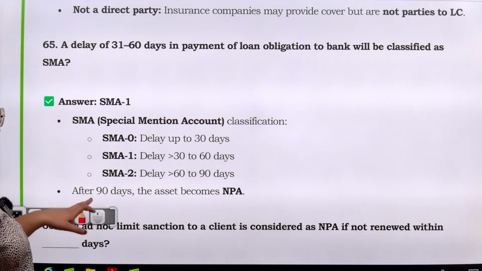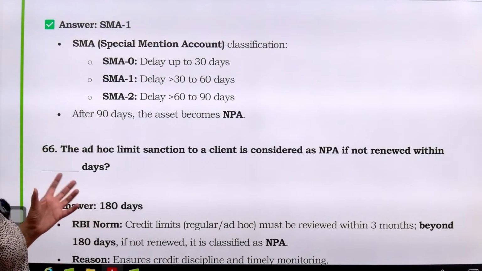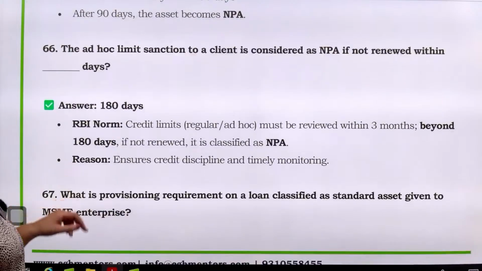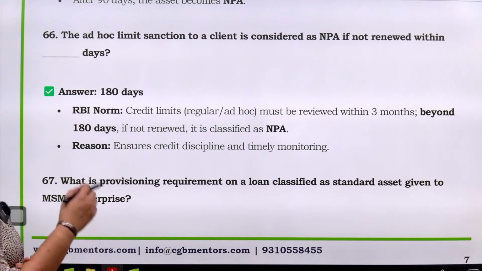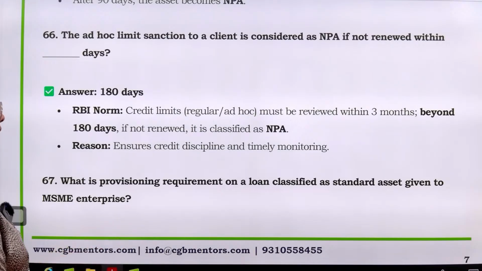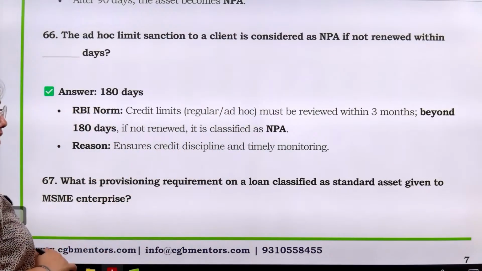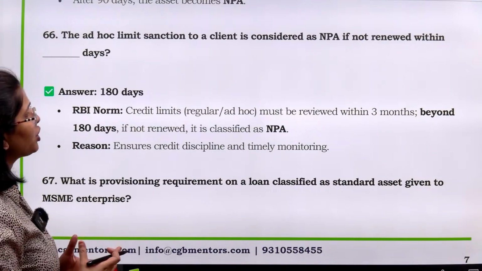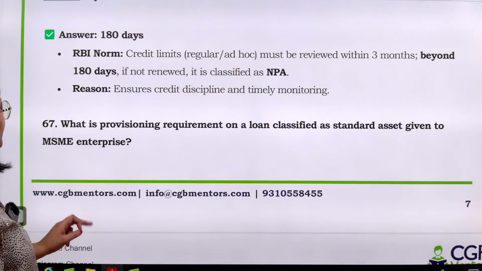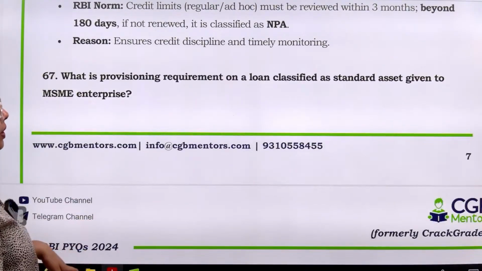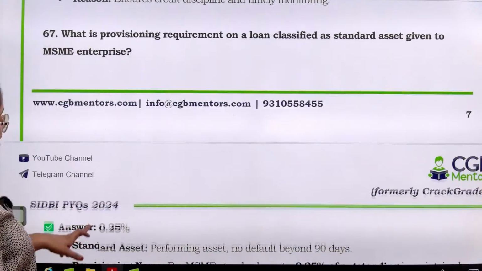Now the ad hoc limit sanction to a client is considered as NPA if not renewed within how many days? See, RBI norm है, credit limits must be reviewed within 3 months. Beyond 180 days, if it is not renewed, it is classified as NPA. अगर आप credit limits को review नहीं कर रहे हैं तो the days time is 180 days. Now what is provisioning requirement on a loan classified as standard asset giving to MSME enterprise?